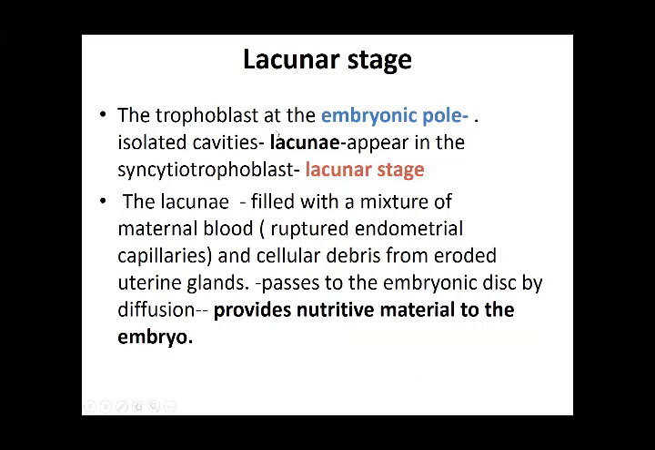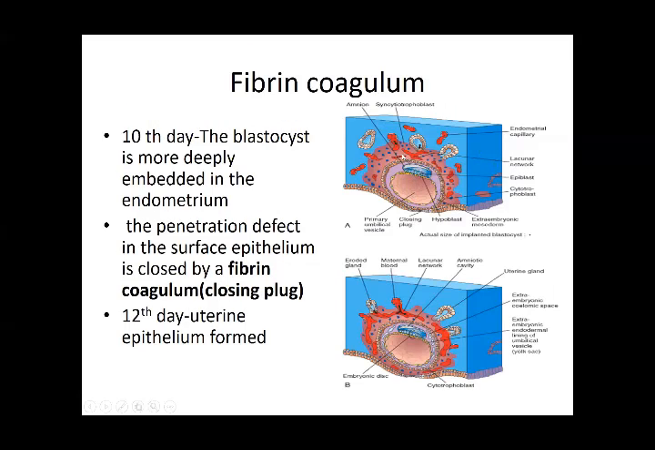Then is going to be the development of the lacunae. Now these syncytiotrophoblasts have invaded. If you can see in this picture, the syncytiotrophoblasts have invaded inside the connective tissue of the stroma. They have passed through this endometrium. They are going to enter into the connective tissue portion of the endometrium.